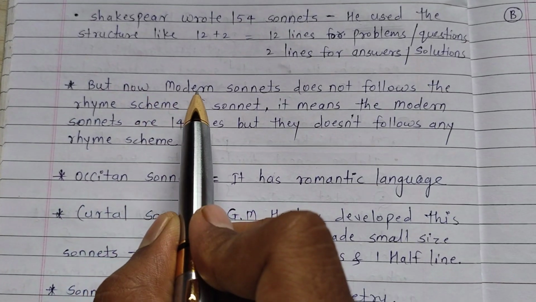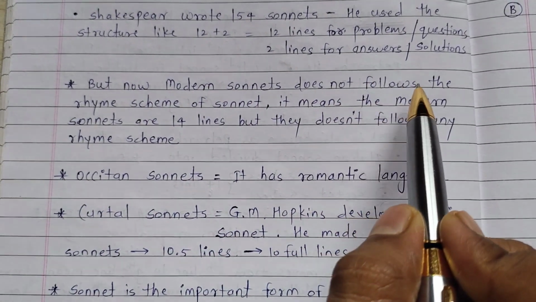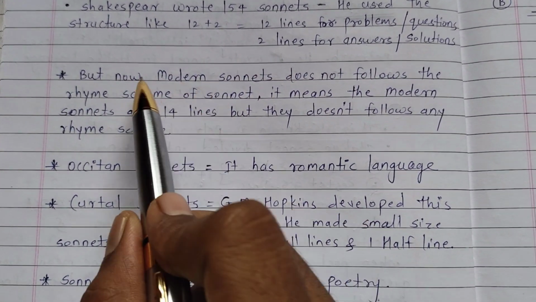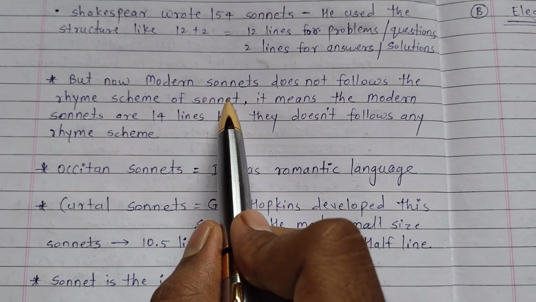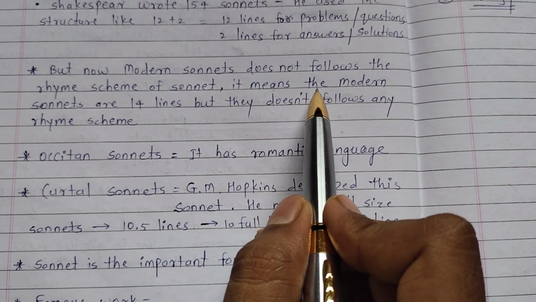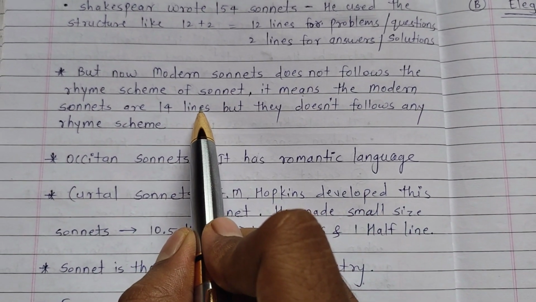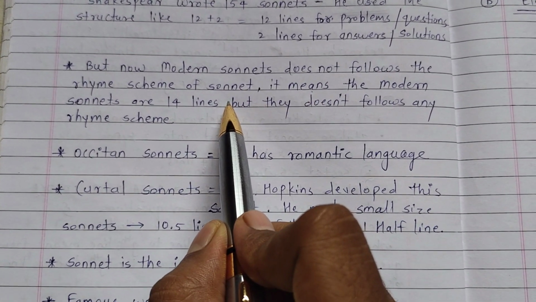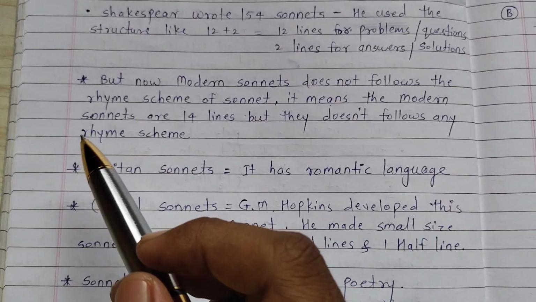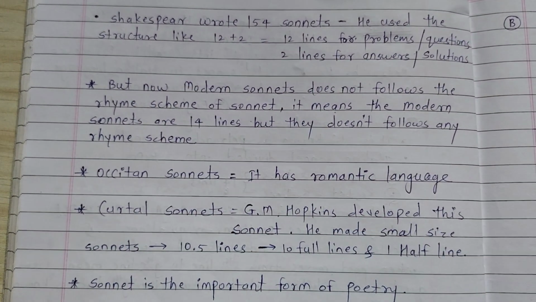Now modern sonnets don't follow the rhyme scheme of the sonnet. It means the modern sonnets are 14 lines, no doubt, but they don't follow any rhyme scheme. We have seen 2 rhyme schemes, that of Italian sonnets and English sonnets.